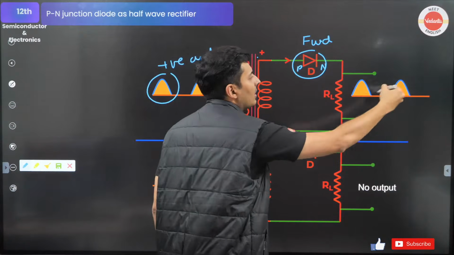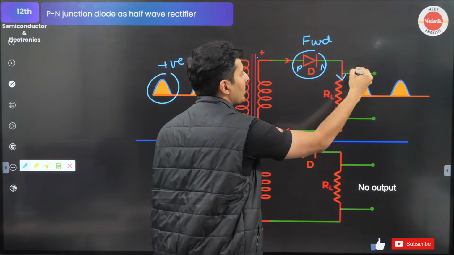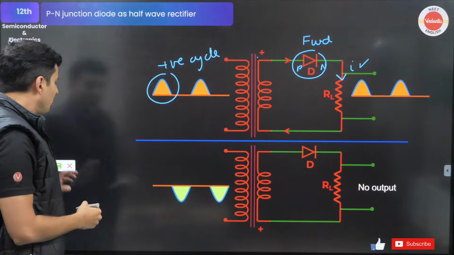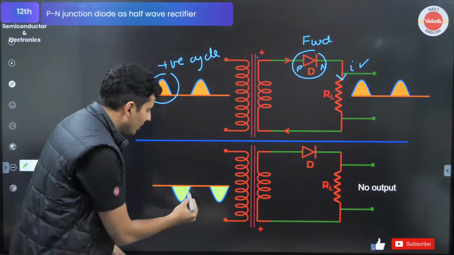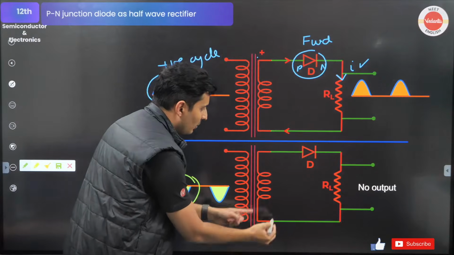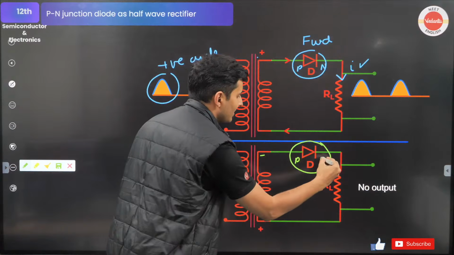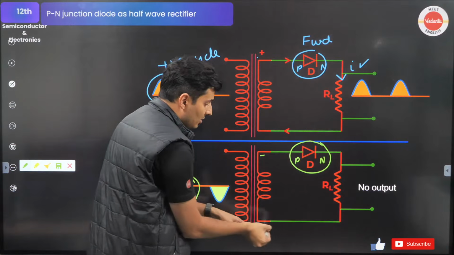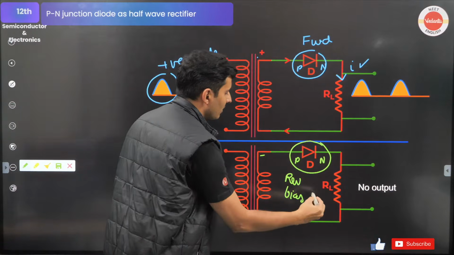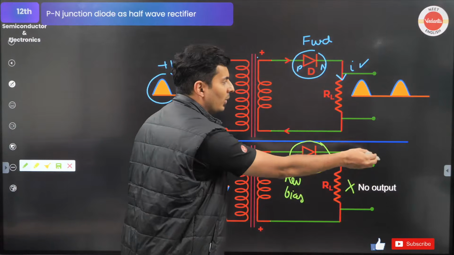So definitely there will be some voltage which is created because of the current flowing through it. It is allowed in forward bias. But the moment you go to the negative cycle, that means now the current is flowing the other way. This is positive, this is negative. You can see in this diode, this is P, this is N. P is connected to minus, N is connected to plus. This is obviously reverse bias. Obviously no current will flow. There is no current, no voltage.